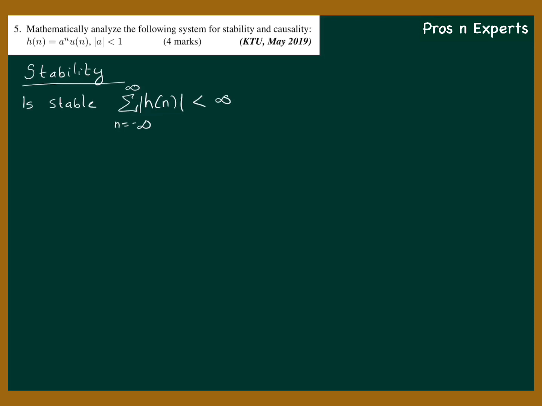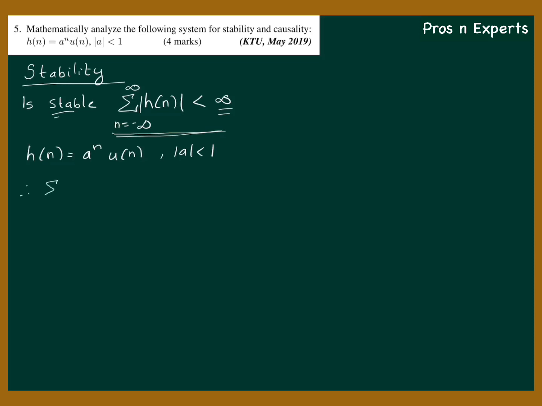If the summation of the impulse response is a finite value, or in other words, if the system response is converging, then we can say the system is stable. Okay, so here h of n is given as a raised to n u of n, and mod a is less than 1. Now let us find out the summation of the impulse response.